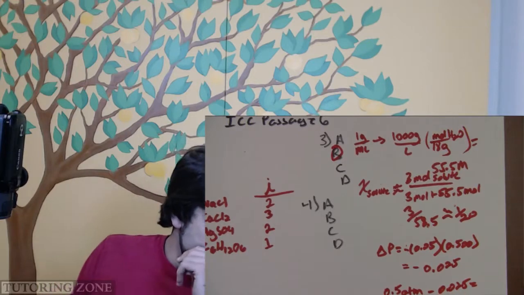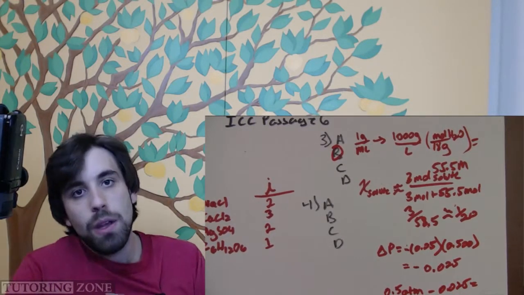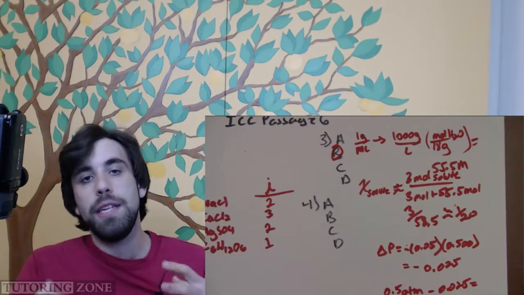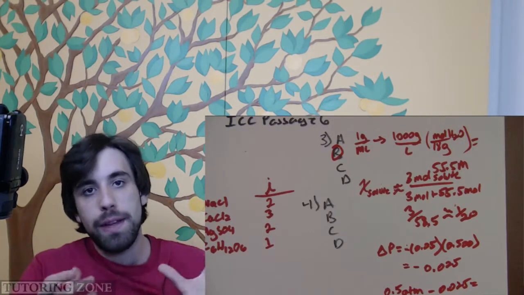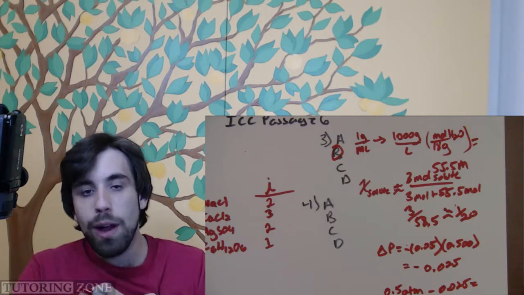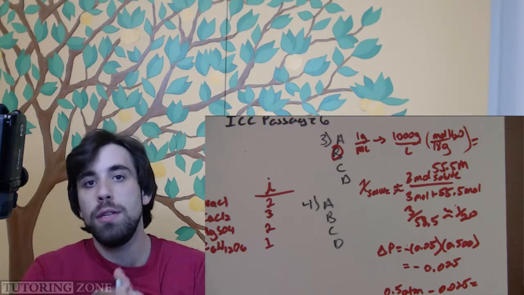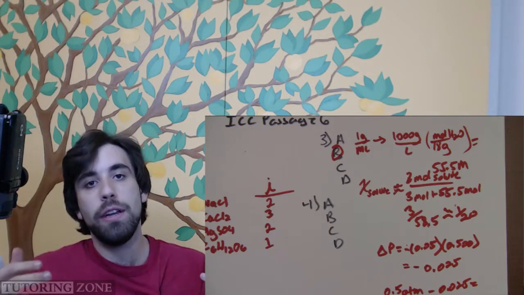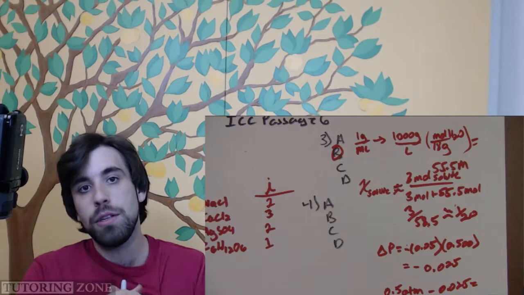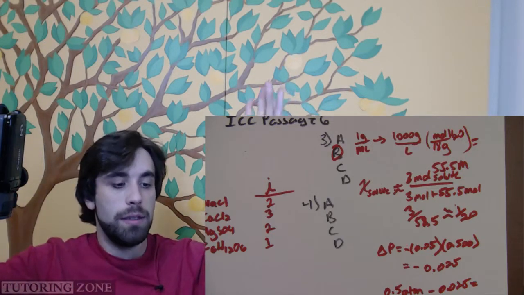Question 4 says, of the following, which substance is expected to have the highest heat of vaporization? Well, heat of vaporization is how much energy it takes to bring the molecules of that substance from a liquid to a gas, right? So that's going to take more energy depending on what? Intermolecular forces. The more these molecules hold hands, the higher the intermolecular forces between the molecules, the harder it's going to be to break those intermolecular bonds and bring it up into the gas phase.